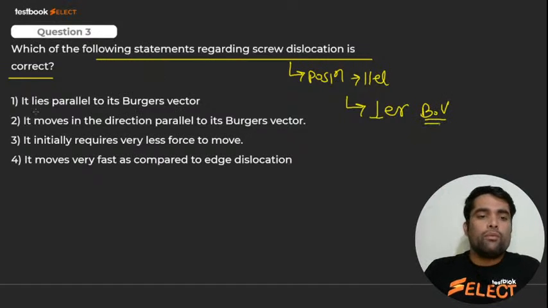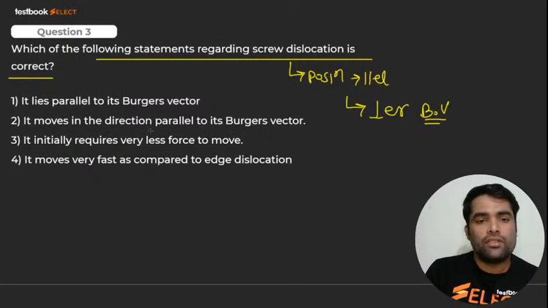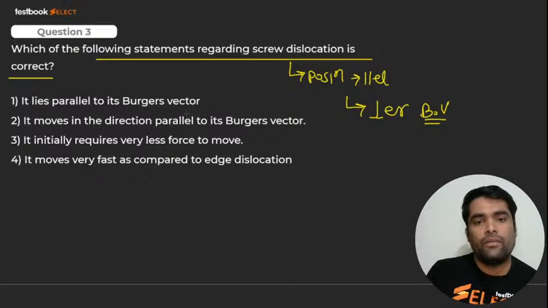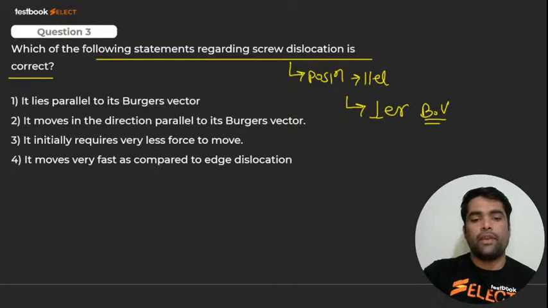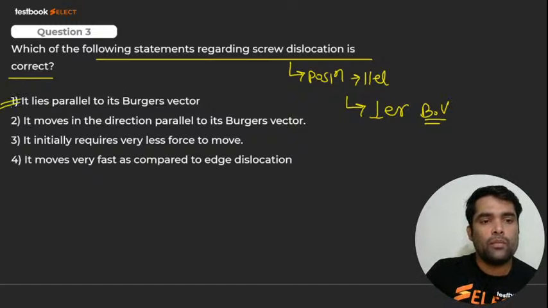Okay. So here, which option will be correct? It moves in the direction parallel to the Burgers vector. Yes or no? It initially requires very less, or it is parallel to the Burgers vector. Which one is correct, my dear? Please tell me. Yes, bacha. Guys, be fast. It is none other than... Very good. It's one. Very good. That is, it is parallel to Burgers vector.